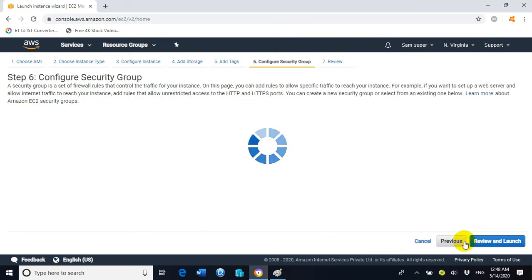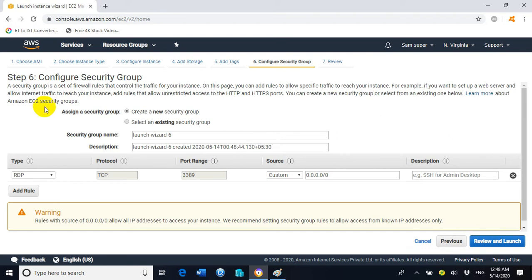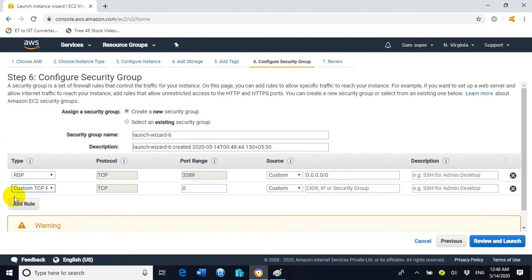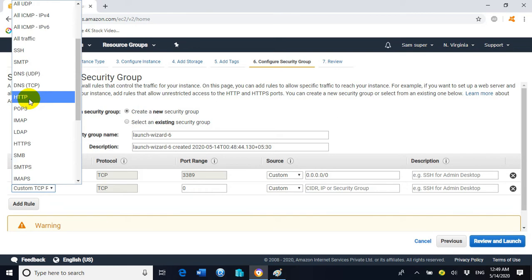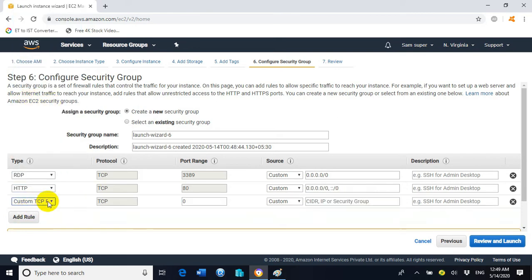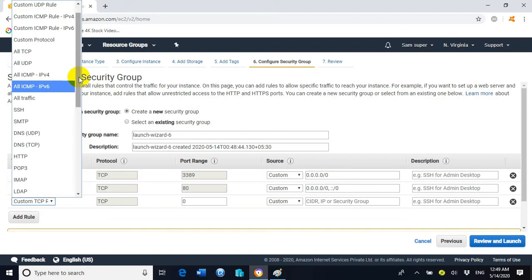Now click on next. We are redirected towards step number 6. Now click on add rule, and we need to choose the protocol types that we will utilize for accessing the EC2 instance and the website. For accessing the EC2 instance we have RDP, and for accessing the website or web page we will create inside the EC2 instance, we will choose HTTP and another one, HTTPS.